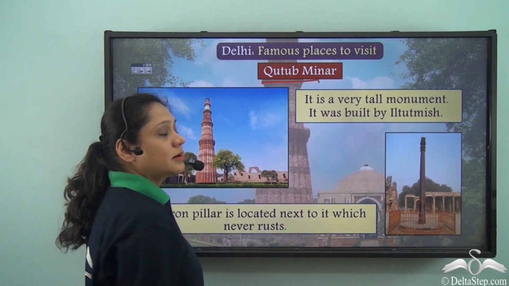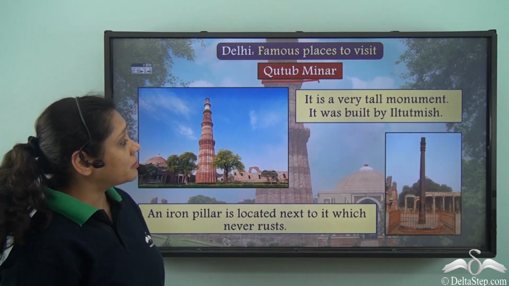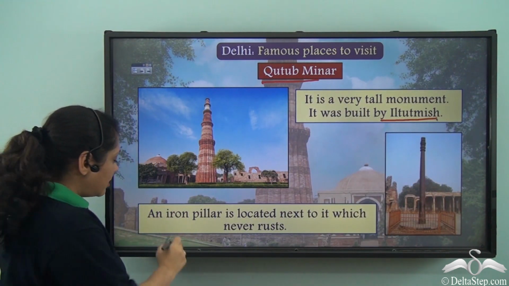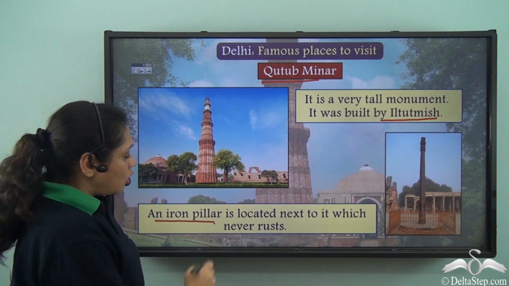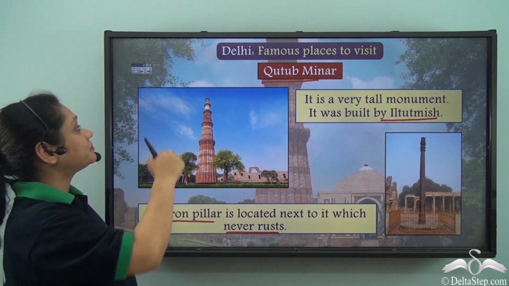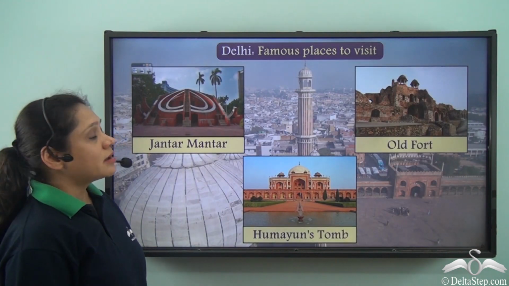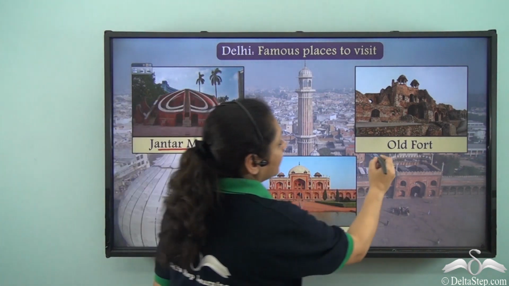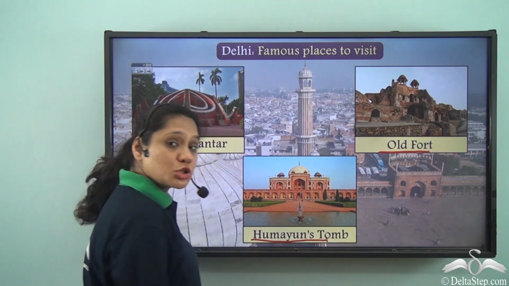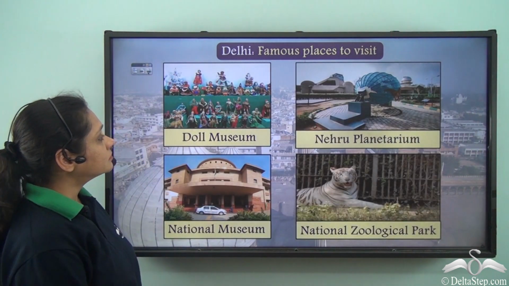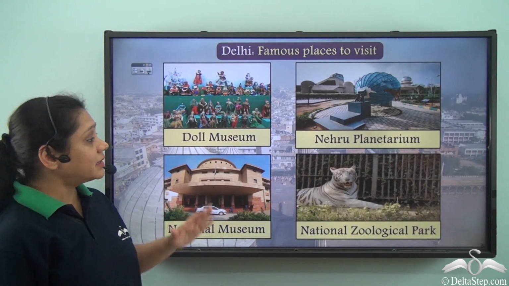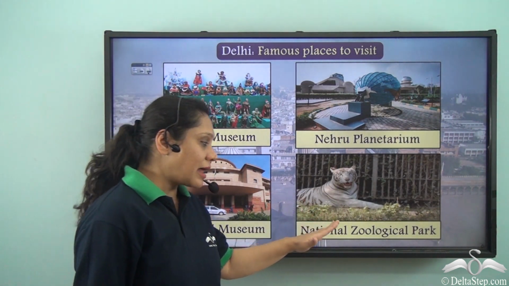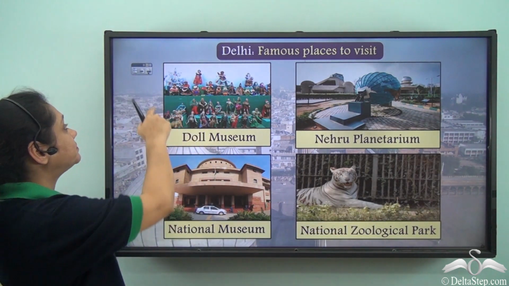The Qutub Minar. It is a very tall monument that was built by Iltutmish. Near Qutub Minar, you will find an iron pillar which never rusts. Other famous places to visit here are the Jantar Mantar, the Old Fort and Humayun's Tomb. You can also go and visit the Doll Museum, the Nehru Planetarium, the National Museum and the National Zoological Park.